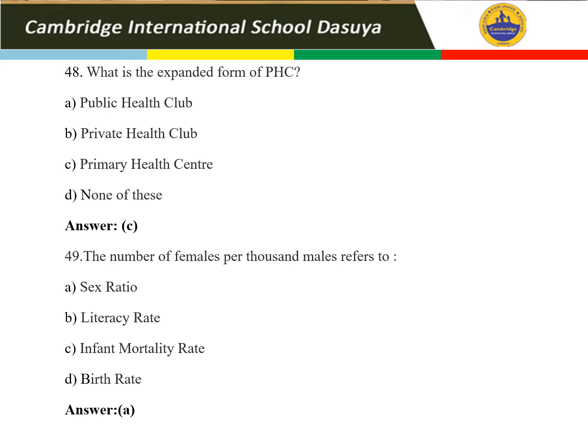Now the 49th question. The number of females per thousand males refers to. So it is the sex ratio. मेल और फीमेल की सेक्स रेशो होती है, ठीक है. So that is the correct answer. Rest all literacy rate, infant mortality rate, birth rate are not the correct options. So option A is the right answer. Now let's move to the next thing.